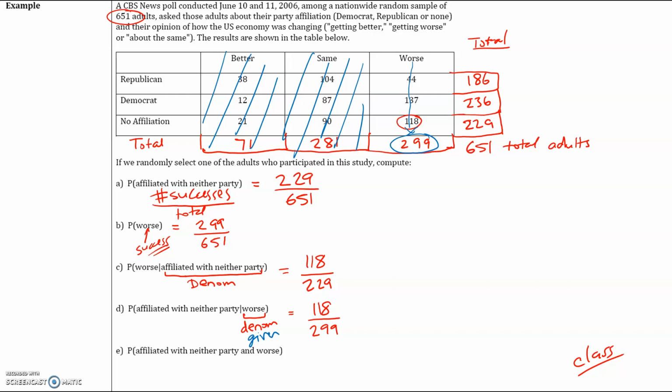Now of those, how many of them said they have no affiliation? And that's 118. So our probability is going to be 118 over 299.